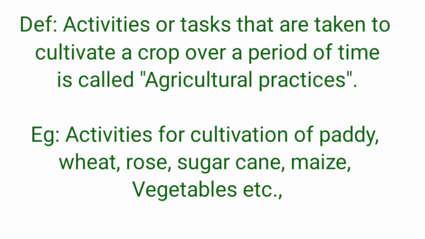Activities or tasks that are taken to cultivate a crop over a period of time are called agricultural practices. Once again, let me repeat: activities or tasks that are taken to cultivate a crop over a period of time are called agricultural practices. Example, activities for cultivation of paddy, wheat, etc.